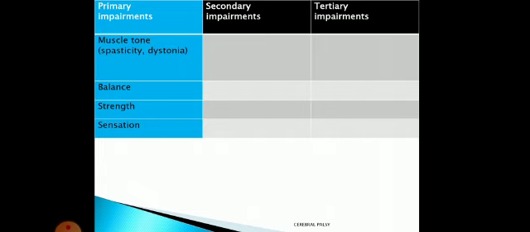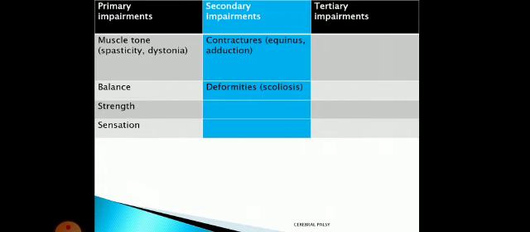Now let us see the list of secondary impairments. So these are contractures. Common contractures are equinus, that is talipes equinus, meaning continuous plantar flexion at the ankle joint, and many times adduction at the hip joint. Clear? Hip adduction. That is because of adductor spasticity. A common deformity that we are finding is scoliosis. Scoliosis means lateral curvature of the spine, but it is an abnormal lateral curvature.